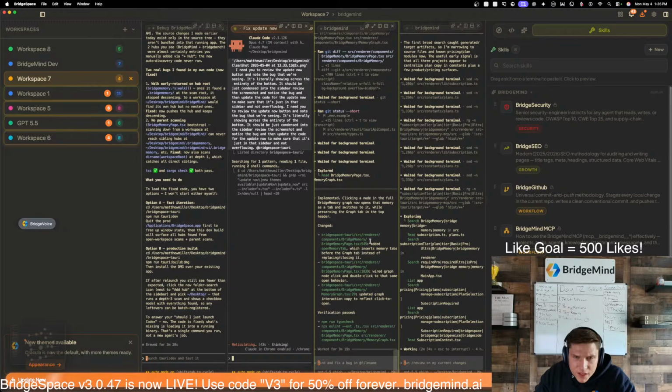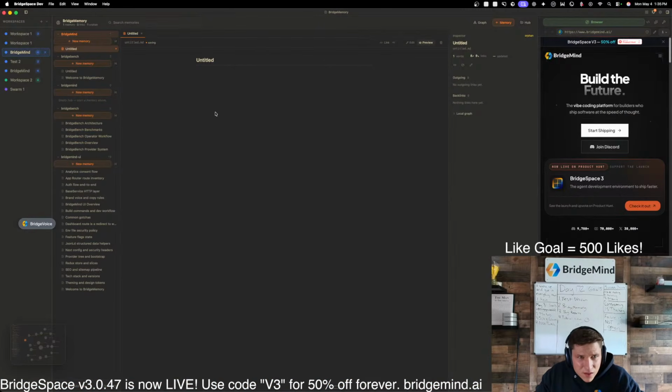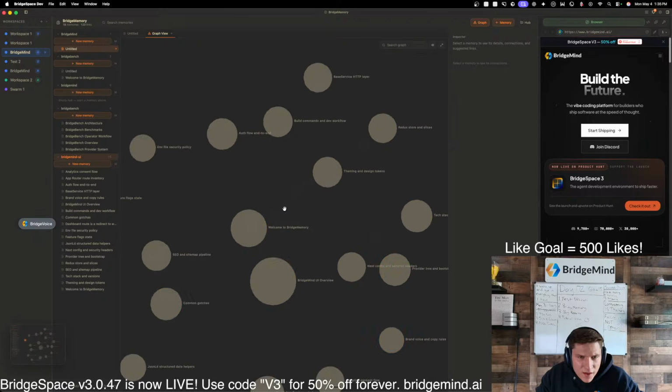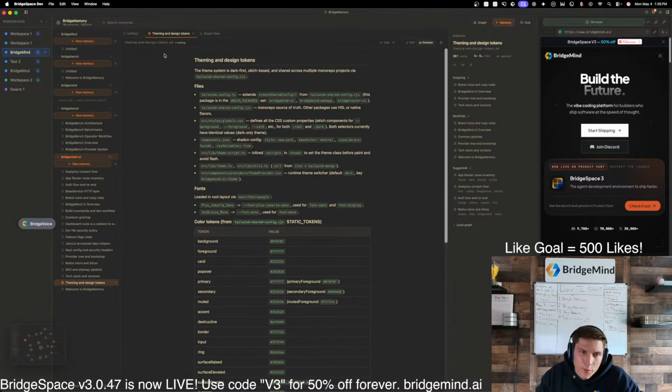All right, implemented. So it looks like this is fixed. So if we go over to the graph view, let's see if this works. Click on this. So I should, okay, perfect. Jeez, that's perfect. All right.